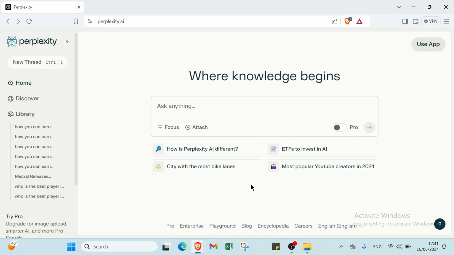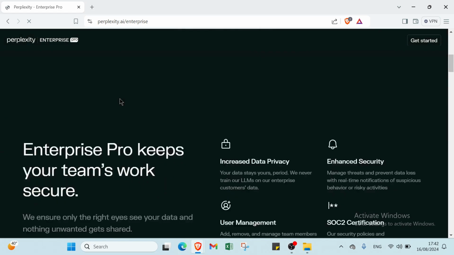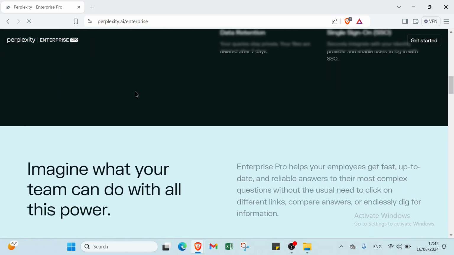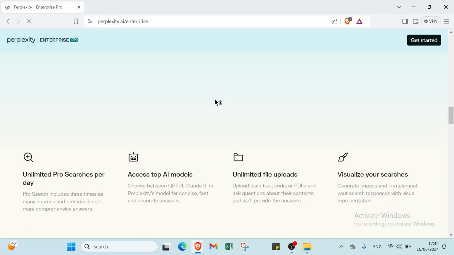So right now I will show you how you can earn money using Perplexity. The first one is content creation. For example, you can just start a YouTube channel where you demonstrate how to use Perplexity to quickly find and summarize research papers, and monetize through ads and sponsored videos. You could also start a blog where you share AI tool tutorials and use affiliate links to AI tools or related products to generate income.